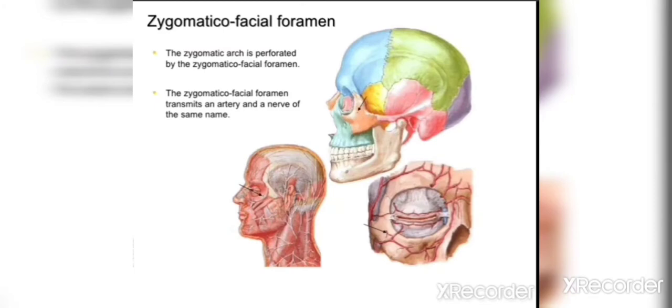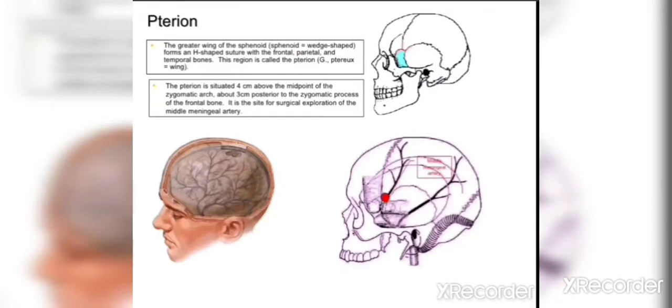So next is the zygomaticofacial foramen. The zygomatic arch is perforated by the zygomaticofacial foramen. It is highlighted with this black arrow, and this foramen transmits an artery and a nerve of the same name, that is, the zygomaticofacial nerve and zygomaticofacial artery pass through this foramen.